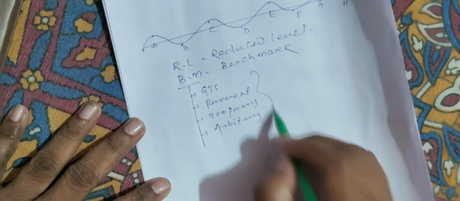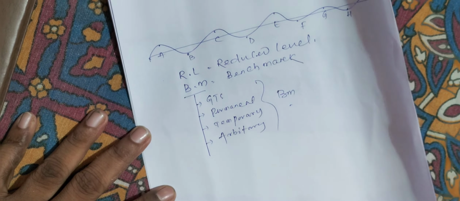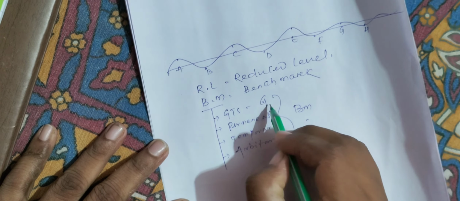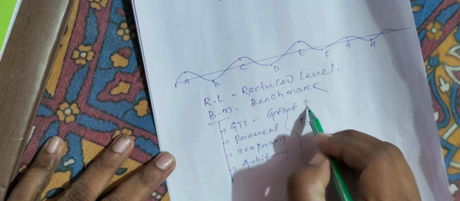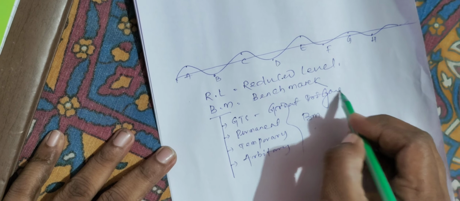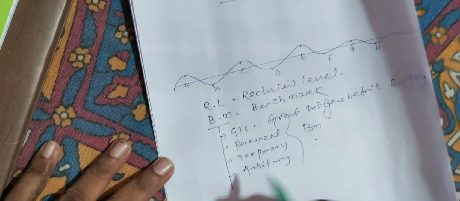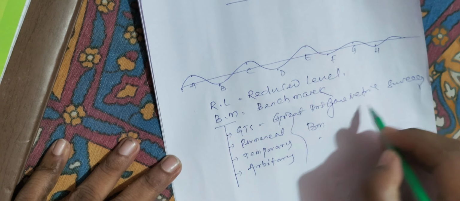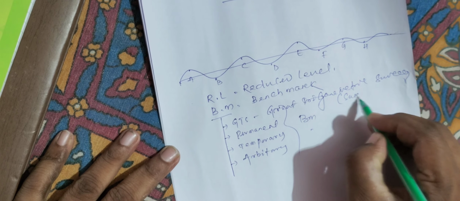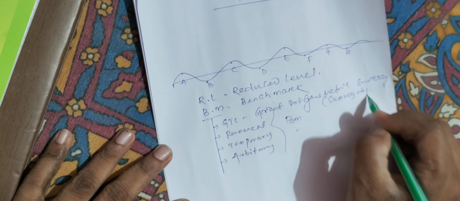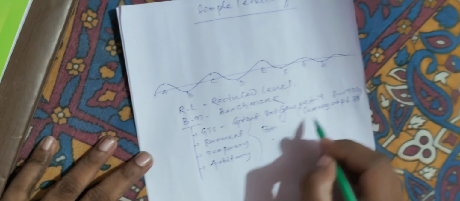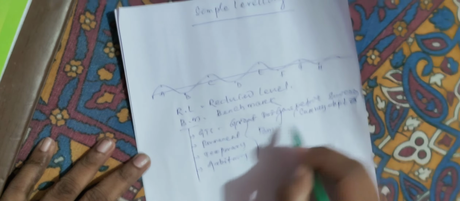These all are benchmarks. GTS means Great Trigonometric Survey. That is fixed by the Great Trigonometric Survey Department of India. That benchmark is fixed by the central government.